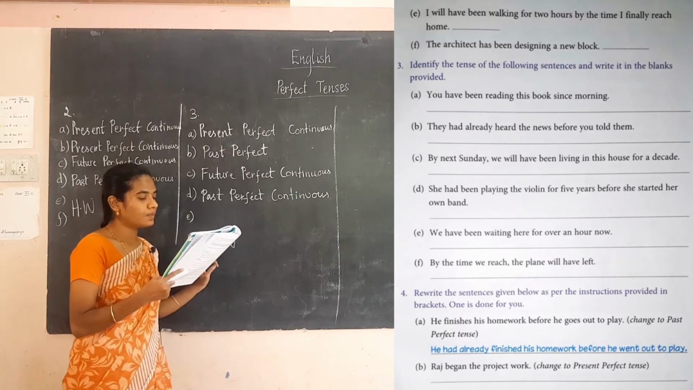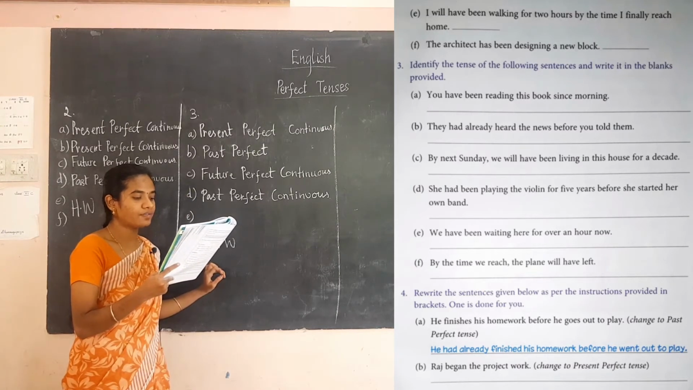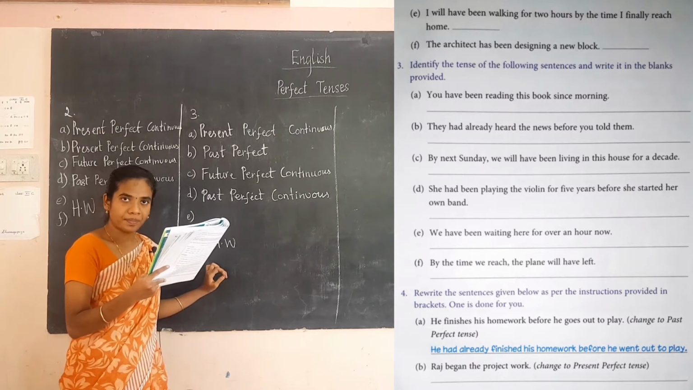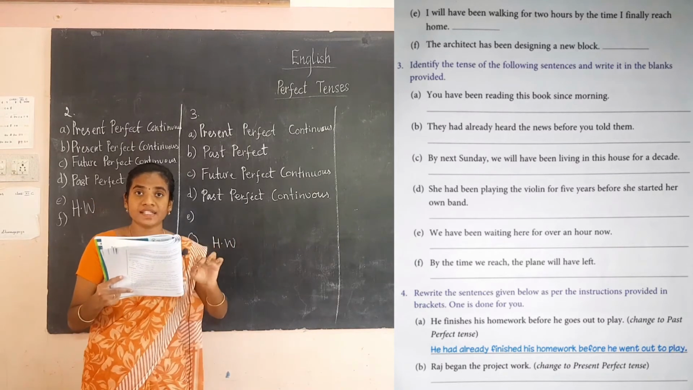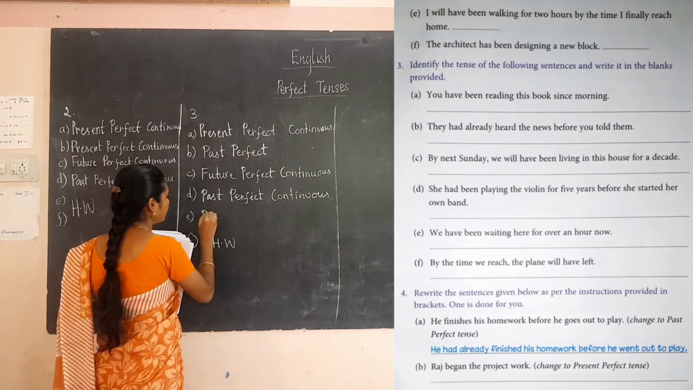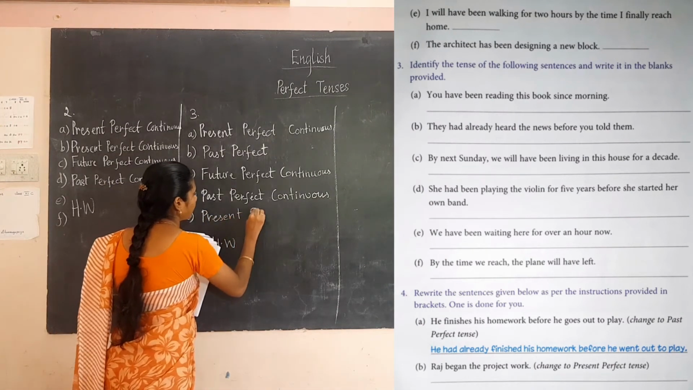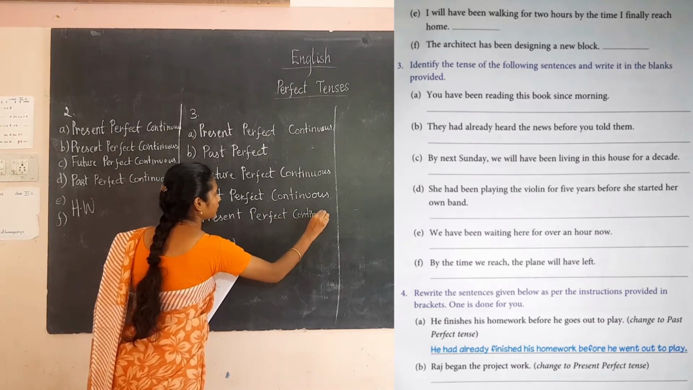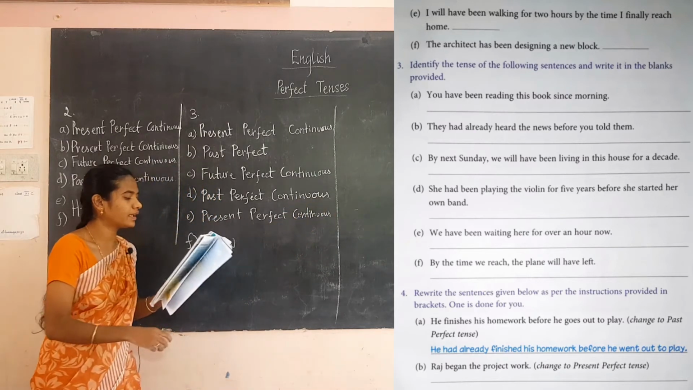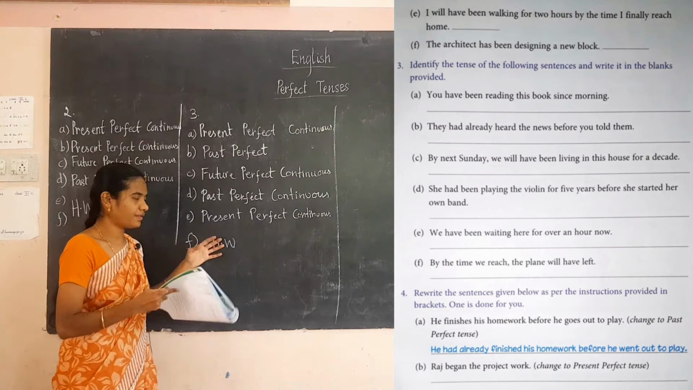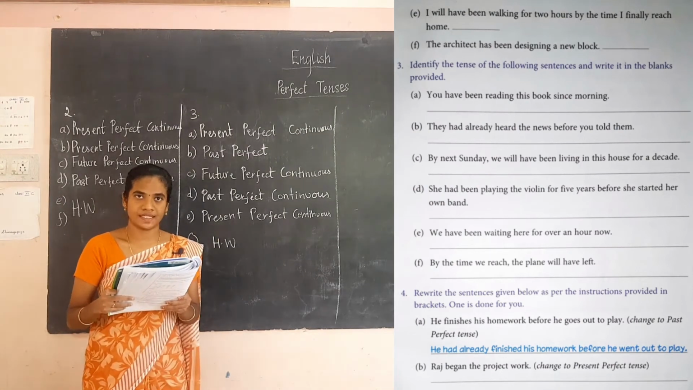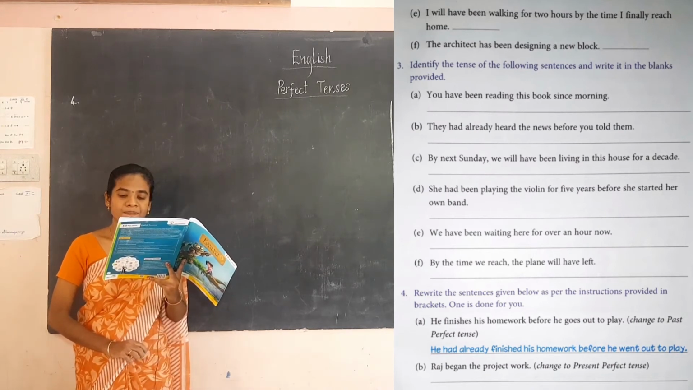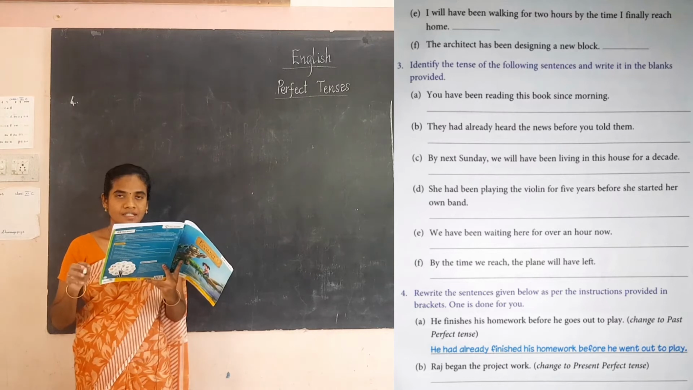The next one is we have been waiting here for over an hour now. So here have been waiting. So this is the present perfect continuous. Okay, present perfect continuous. Okay, here what they are saying, have been waiting, it is a present perfect continuous, and here you have to do as the homework. Okay, so the 4th exercise is rewrite the sentence given below as per the instruction provided in the brackets. One is done for you.